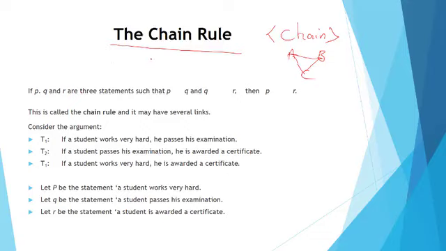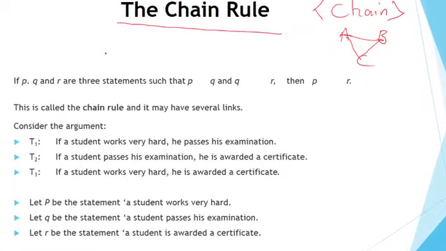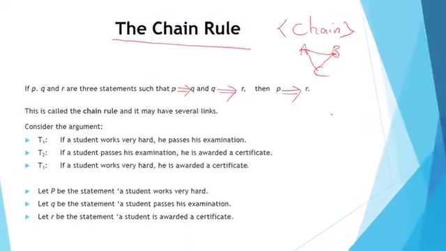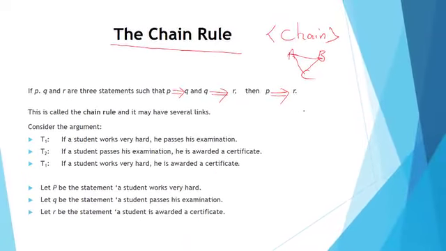Now, when you talk of chain in further maths, it simply implies that if P, Q and R are three different sentences such that P implies Q, and Q implies R, then P also implies R. It's just like saying, let me use one example here.